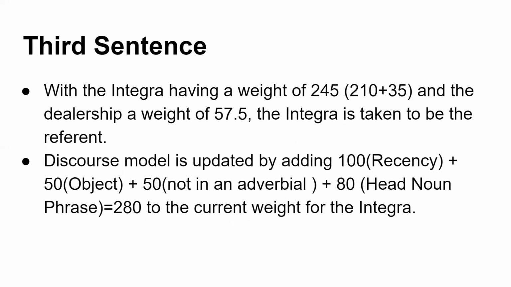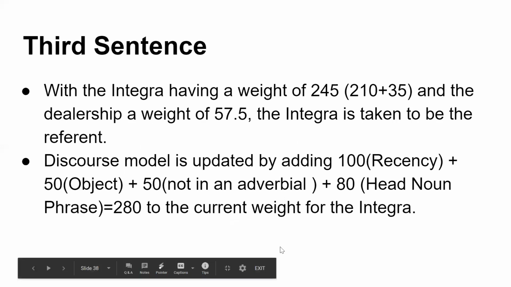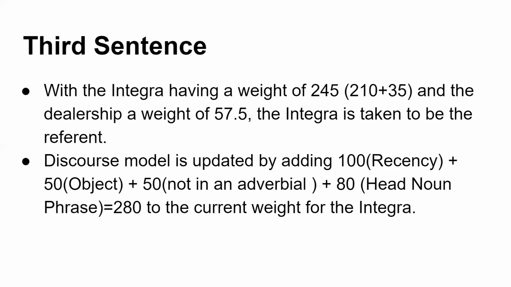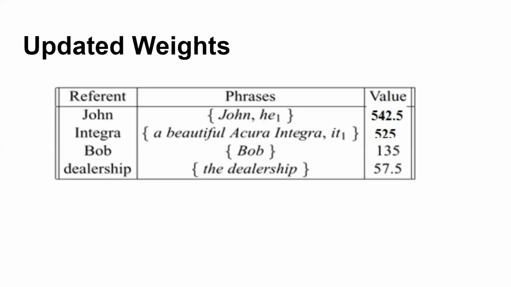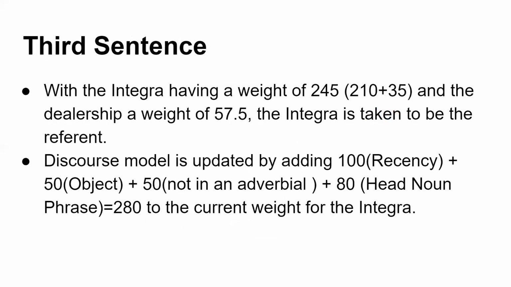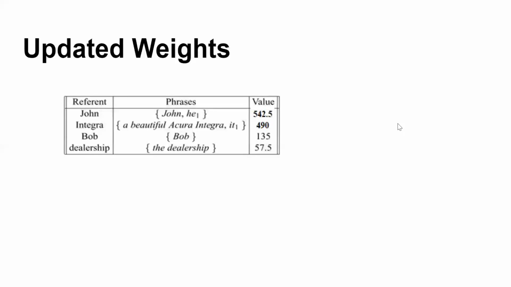Again, if you consider the updation, you will be considering recency 100. Object we are talking about, so 50 for non-adverbial emphasis, and 80 for the head noun phrase, which adds up to 280, will be added to the current weight of the Integra. Thus 210 will get added to 280 to generate a 490 score for Integra. So the new updated weight is 490.